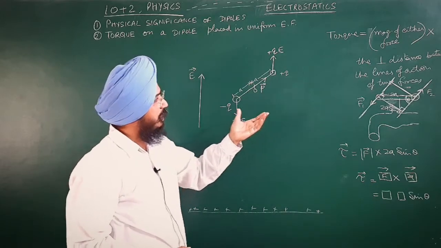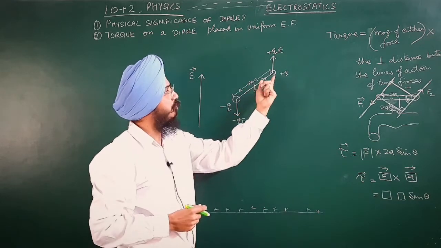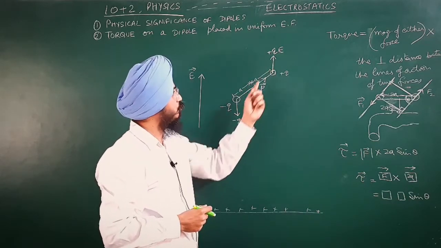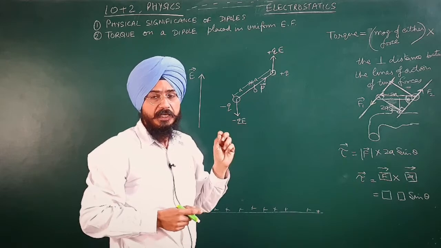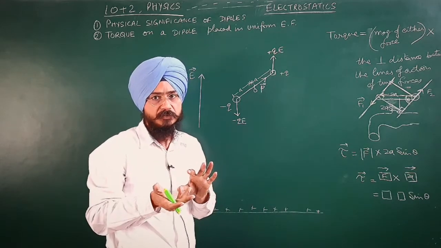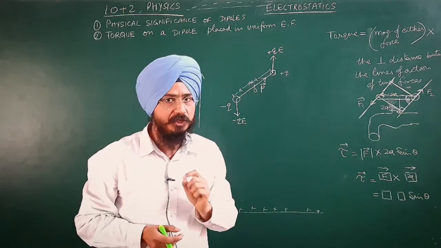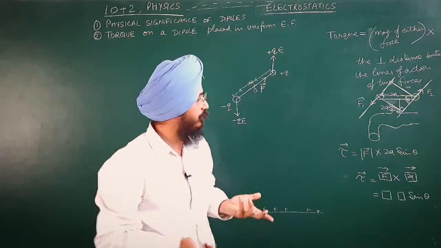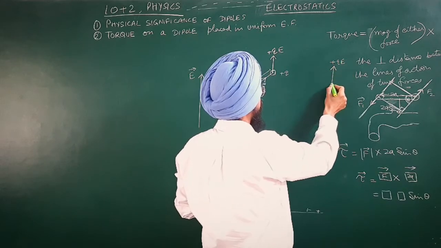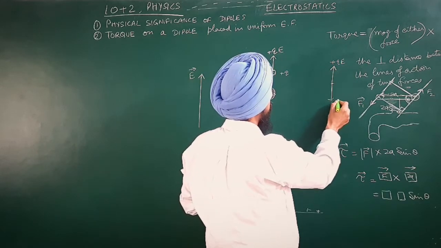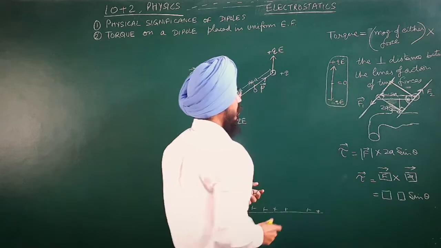Now, as I have told you earlier, I have to consider the lines of action of these two forces. Mind it, these two forces are equal in magnitude, opposite in direction, but acting on different lines of action. If by chance they acted on the same line of action, then they would cancel each other. Likewise, if the qE force were here, or the minus q force were here, then they would cancel each other, so the net effect would be 0. But in this case,